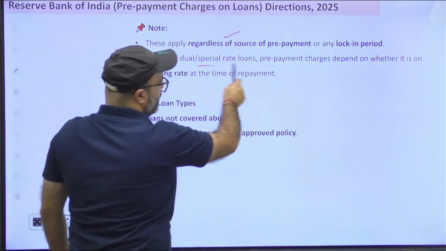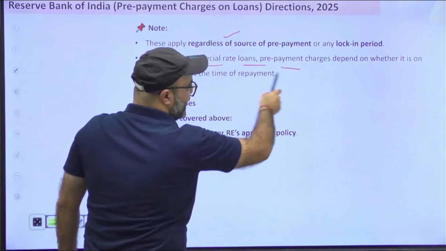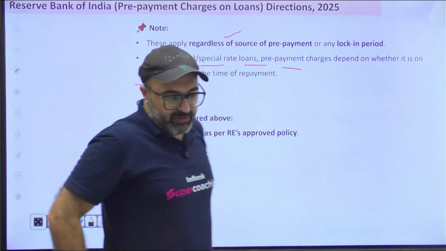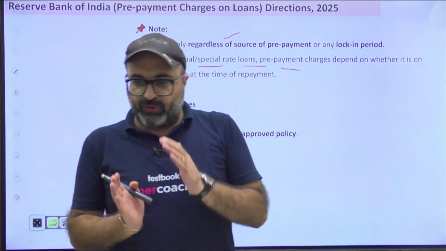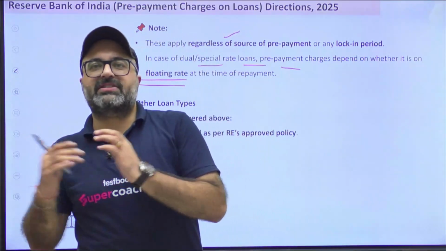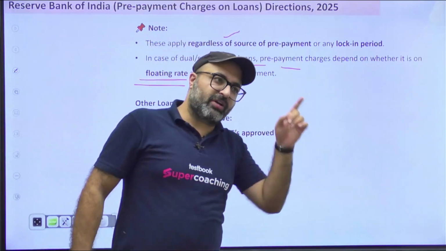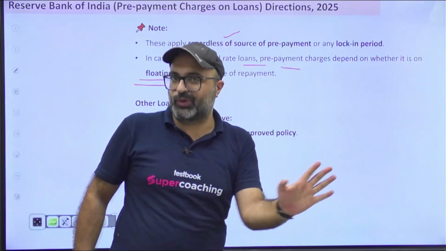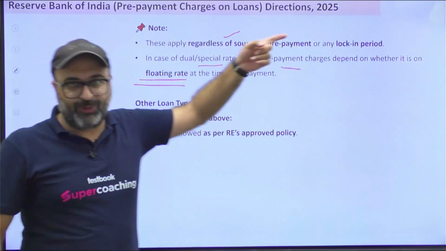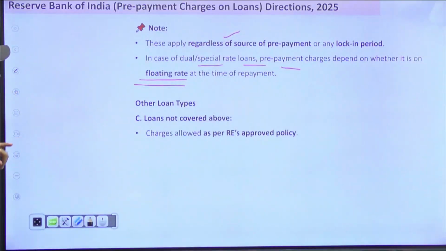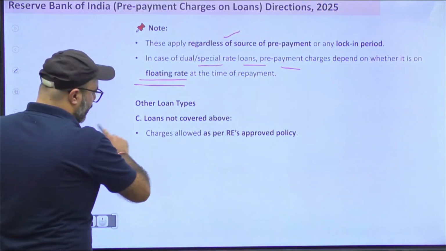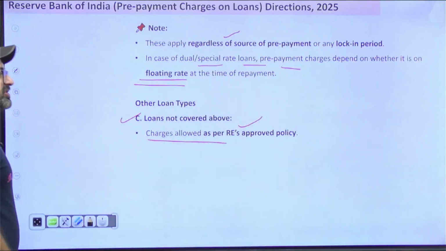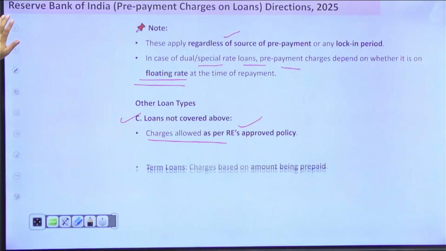In case of dual or special rate loans, prepayment charges depend on whether the loan is in floating. For example, you have a loan that remains in floating category for some time and in fixed category for some time. If you are making the prepayment while the loan is in floating category, then no charges. If it is in fixed loan category, then charges will be charged. Loans which are not discussed above will be charged as per the regulated entity's approved policy.